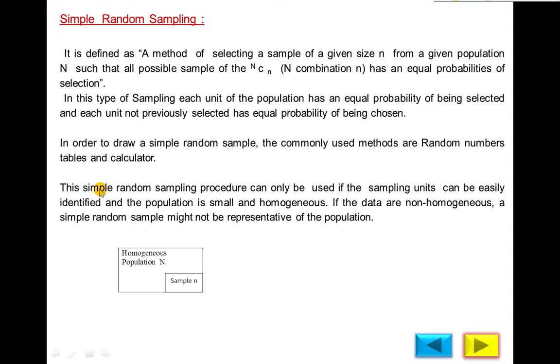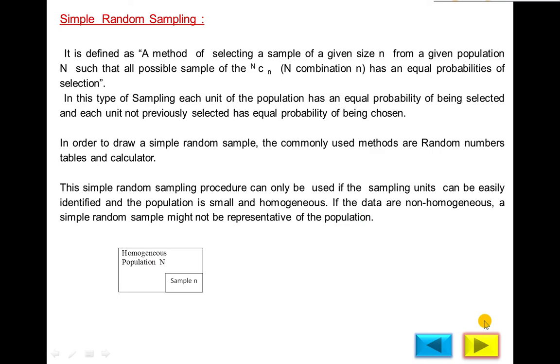This simple random sampling procedure can only be used if the sampling units can be easily identified and the population is small and homogeneous. If the population is small and homogeneous, then we use the simple random sampling method. This is the most important thing. If the data are non-homogeneous, a simple random sample might not be representative of the population.